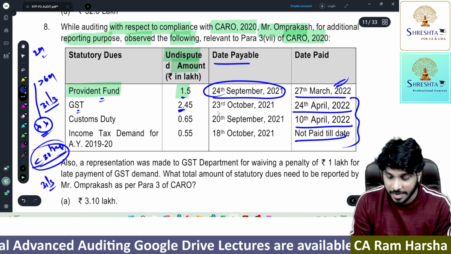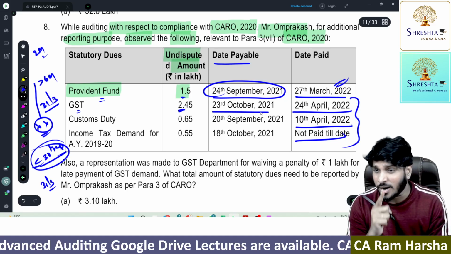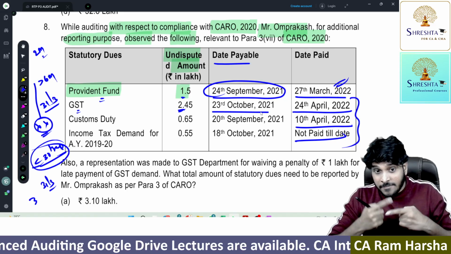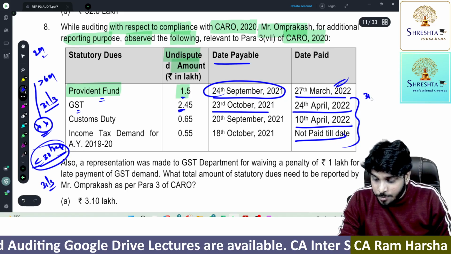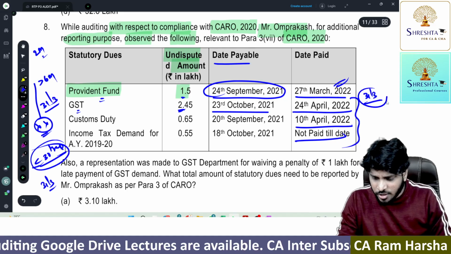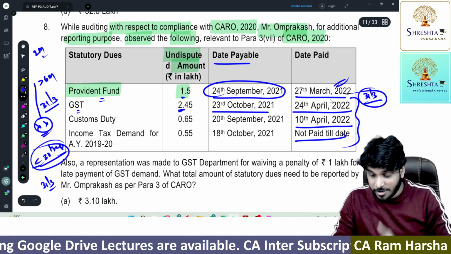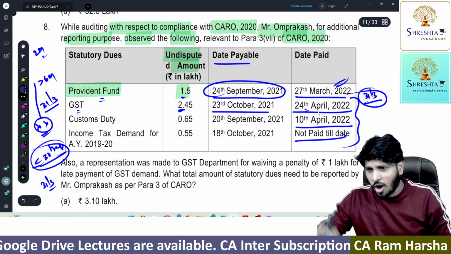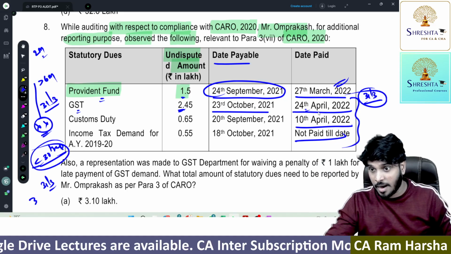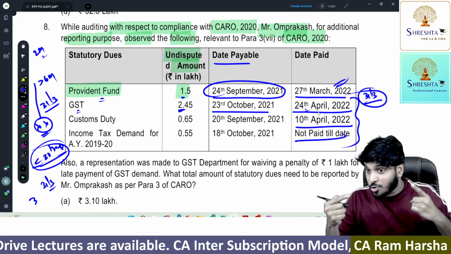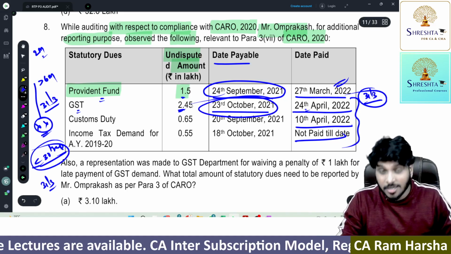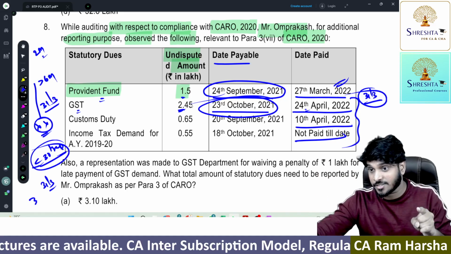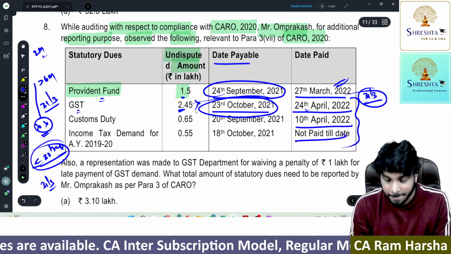GST 2.45 lakh, it is originally due on 23rd October. Which statutory due should I report? It should be outstanding as on 31st March. As on 31st March, is it outstanding? Yes, sir, because it is paid on 24th April. So it is already outstanding on 31st March. But is it outstanding for more than 6 months? No. 23rd October to 31st March is less than 6 months. So no need to report.